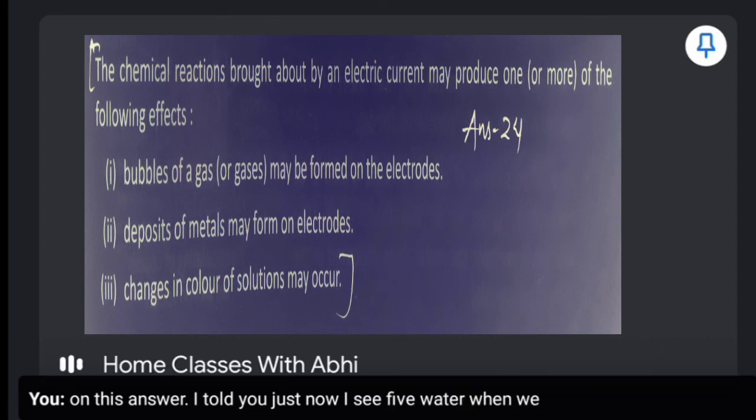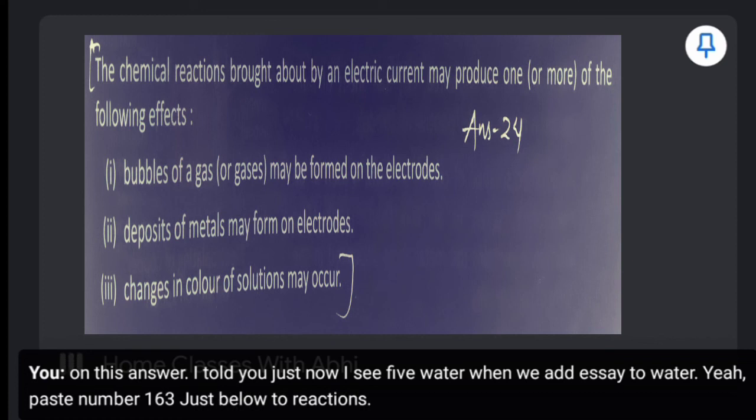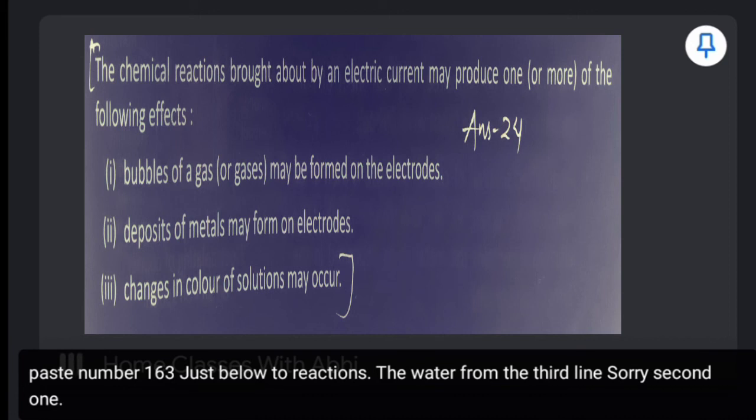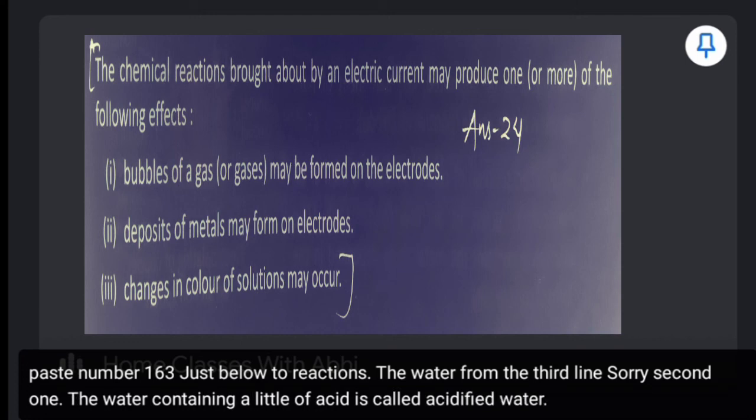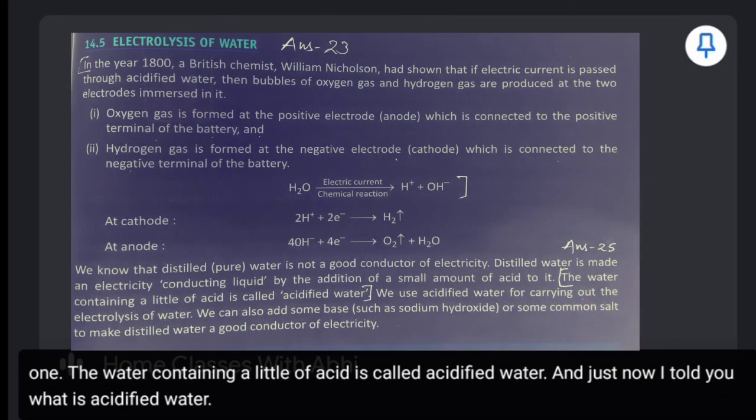Page number 163, just below the two reactions, the second line: the water containing a little of acid is called acidified water. And just now I told you what is acidified water. This is our answer 25. Next one.